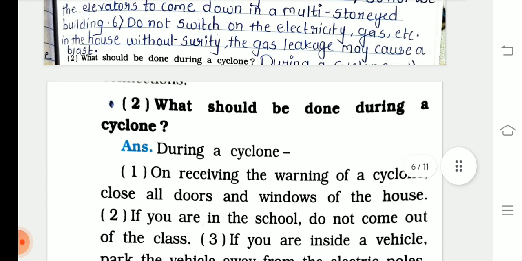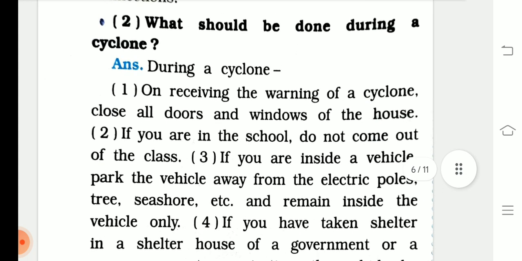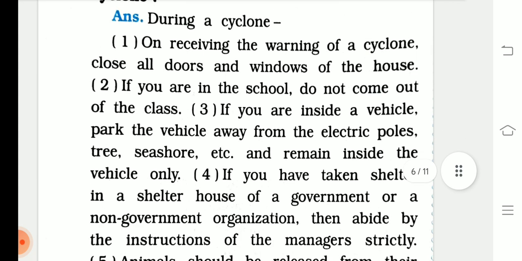Okay, then second one, what should be done during a cyclone? During a cyclone, on receiving the warning of a cyclone, close all the doors and windows of the house. If you are in the school, do not come out of the class.